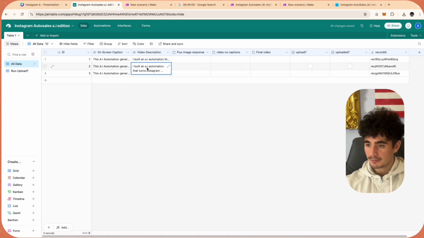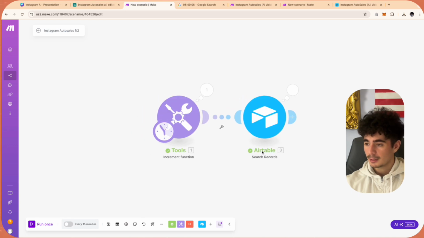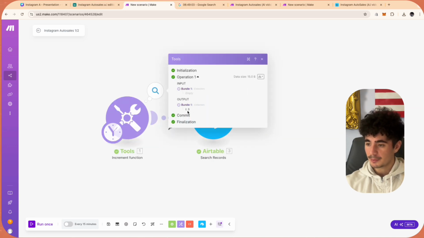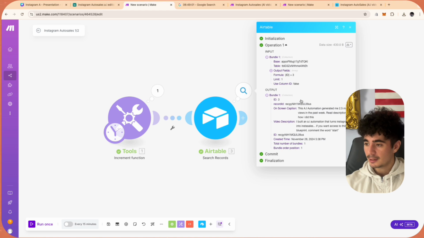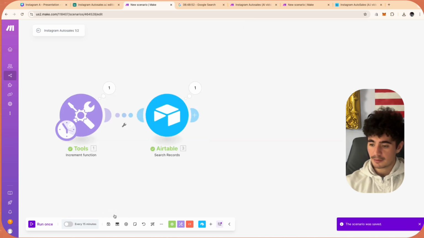So we can just copy in the same information just so this automation works. And when we run this, it now pulled that information through. So now we have 3, and it pulled in the on-screen caption, the video description, the record ID, and the auto number. So now everything's good to go for our next step. We're just going to click save, and then we'll move on.